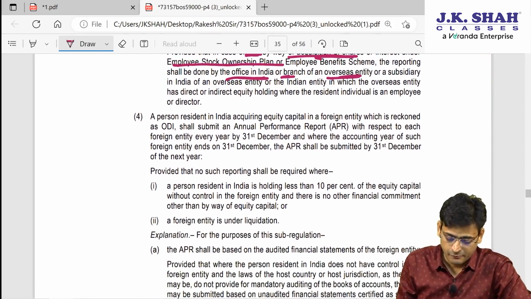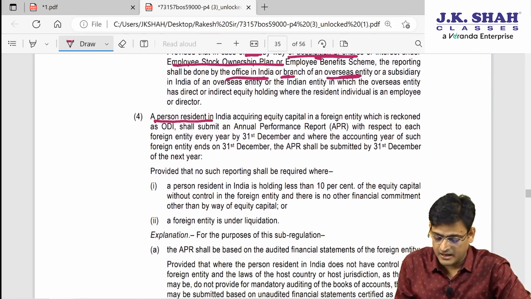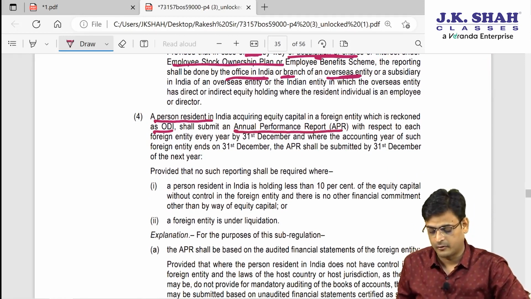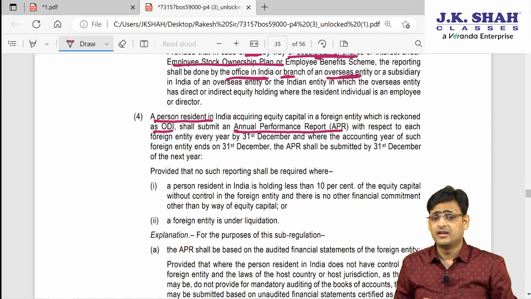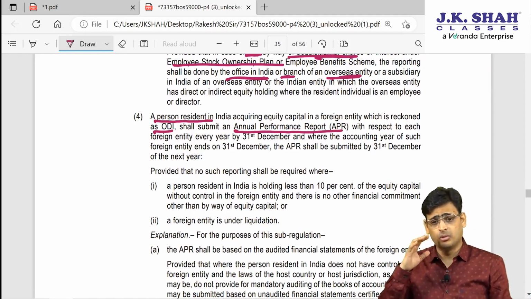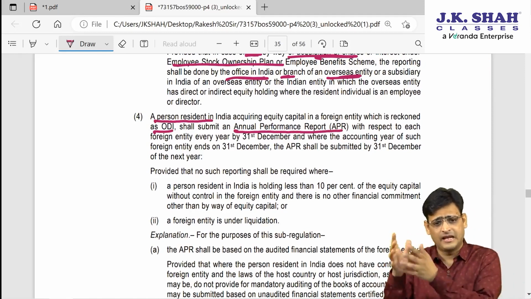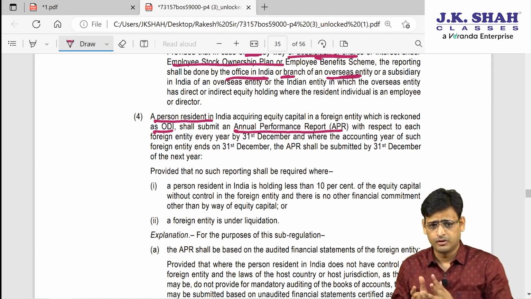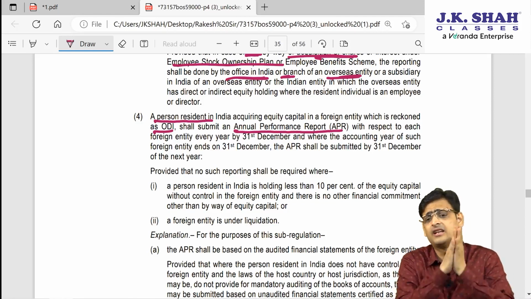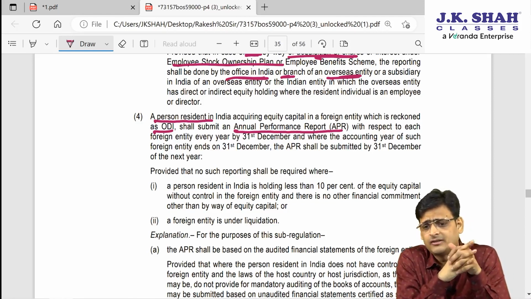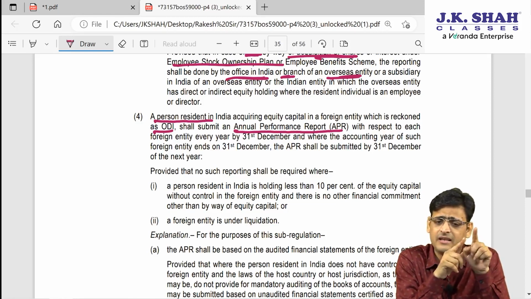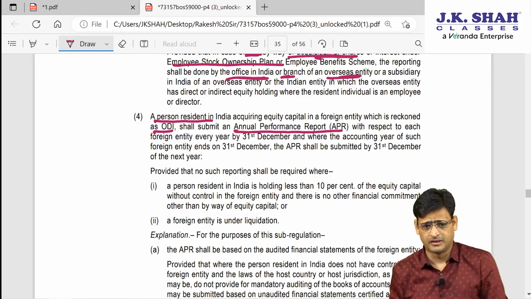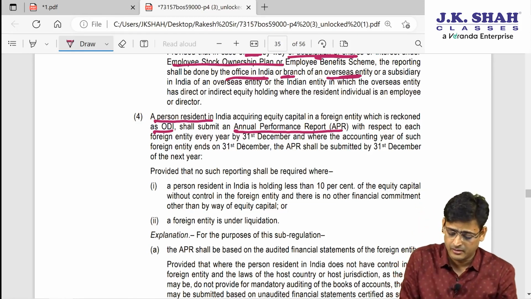Now the next point they are saying: if the person is PRI and he has done ODI, he shall also do the annual performance report. Why? Because ODI means you have a big stake in the company, so that company's performance is also very important for you. Let's say I have taken 14% shares of Microsoft. So I will send Microsoft's annual performance report every year by 31st December.